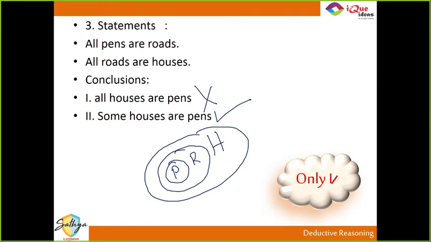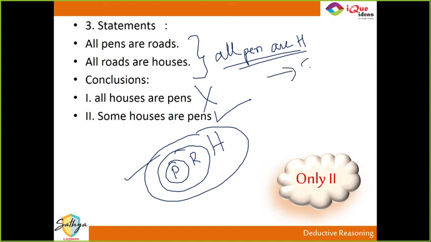First statement easily gets disproved because this diagram clearly disproves it. But see, from these two statements, what is the regular conclusion? That all pens are houses, right? The obvious conclusion is all pens are houses, and all का उल्टा, some houses are pens. So we can say some houses are pens, but we cannot say all houses are pens. So only the second one is a true conclusion. Did you get this one, guys? Did you understand this question? पहला वाला क्यों नहीं होगा?